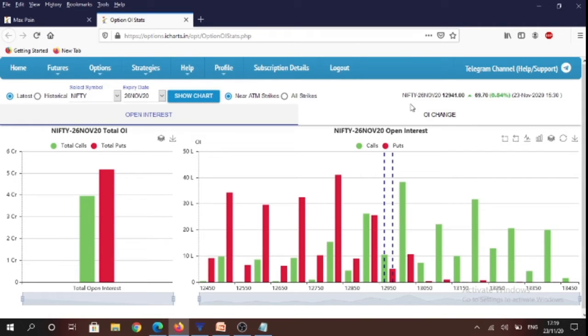And if we were to see what is the overall open interest, you will see that more amount of puts have been written versus calls, and total open interest in puts is at 5 crore 17 lakh shares, and in calls it is at 3 crore 95 lakh shares. And you will see that highest amount of calls have been written at 13,000 strike, followed by 13,200 strike, and you will see that highest amount of puts have been written at 12,800 strike, followed by 12,500 strike. So it gives us a broad range of 13,200 to 12,500 levels for this 26th November monthly expiry contract.